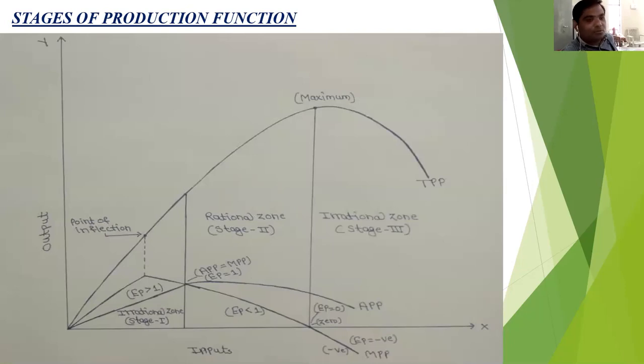Keep in your mind these two important points: the optimum use of the fertilizer, the optimum use of the inputs, and second, if the farmer wants to maximize his profit, he must operate only in the rational zone, not in the first stage, not in the third stage. Only the second stage is the most profitable zone. The rational zone is the most profitable zone for the farmer.